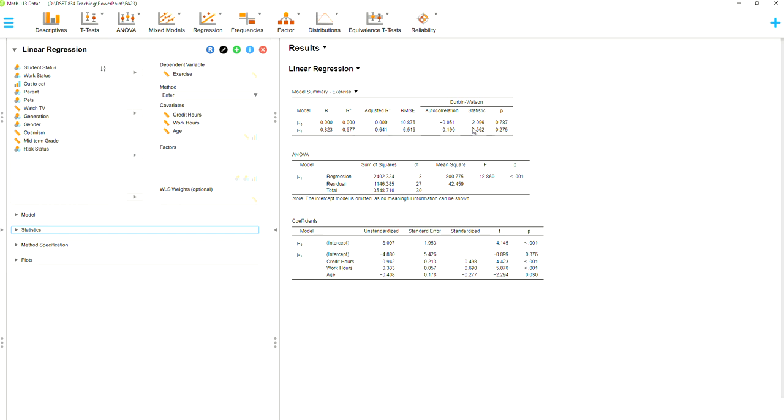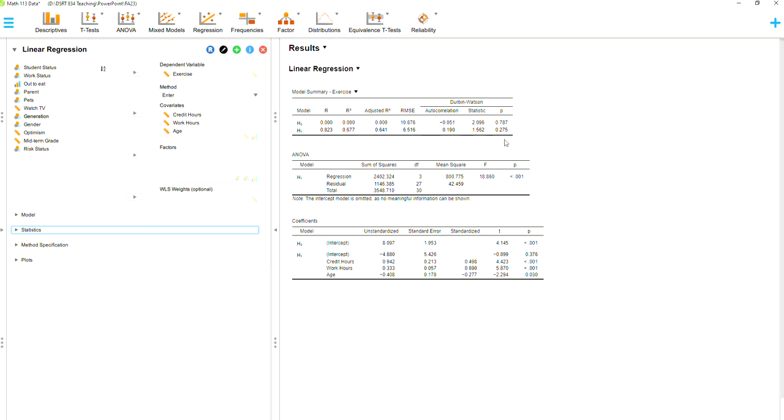Now, even if this value was below 1 or above 3, you would continue to write up the results. You would just indicate in your written results that the Durbin-Watson value did not fall within the parameters that it should, and that could potentially invalidate your results. So you would still write up all of your results; you would just indicate that this Durbin-Watson value really throws things off.